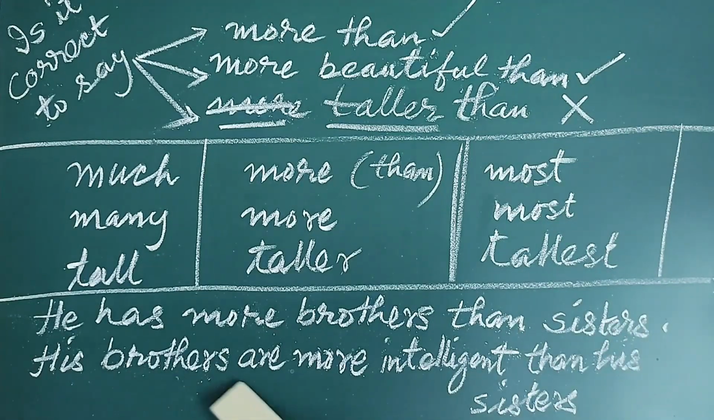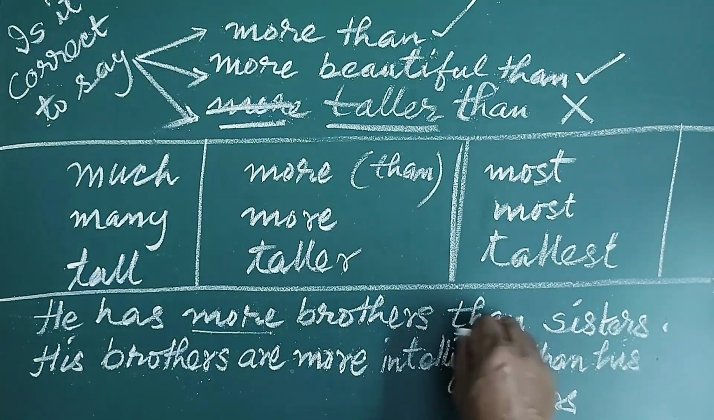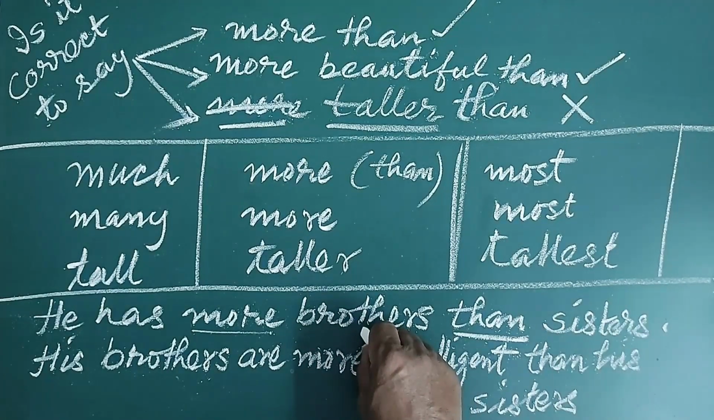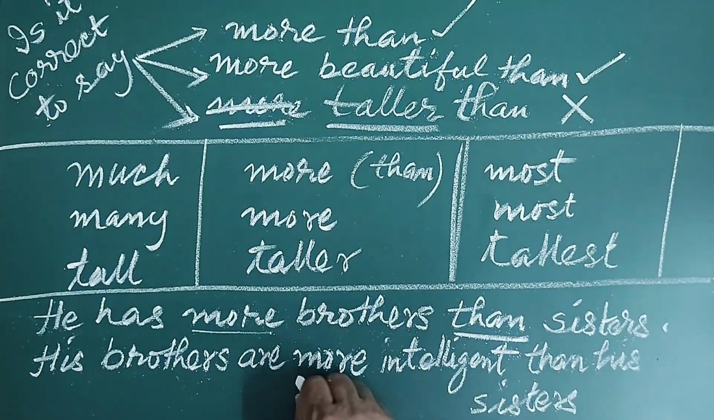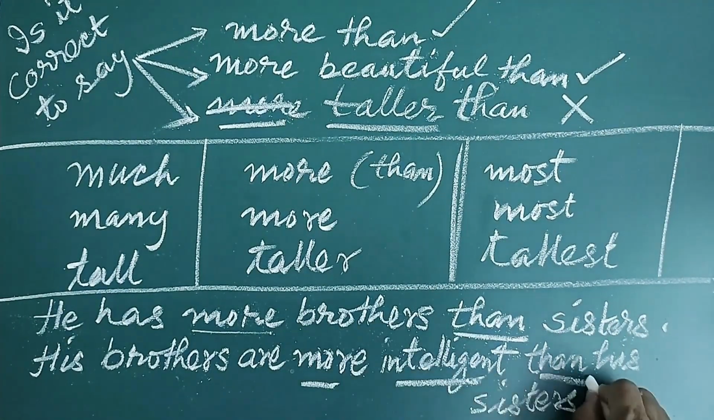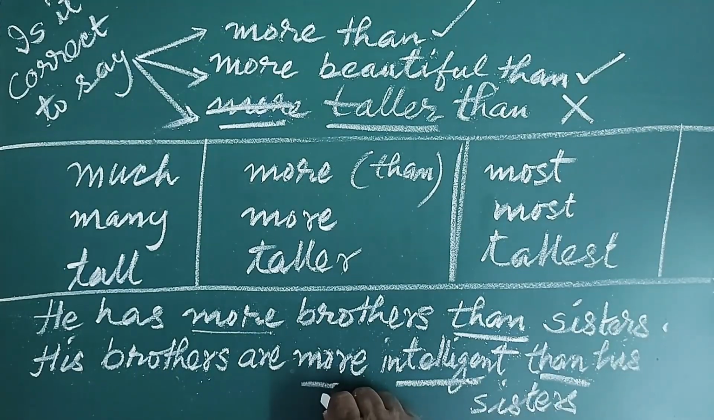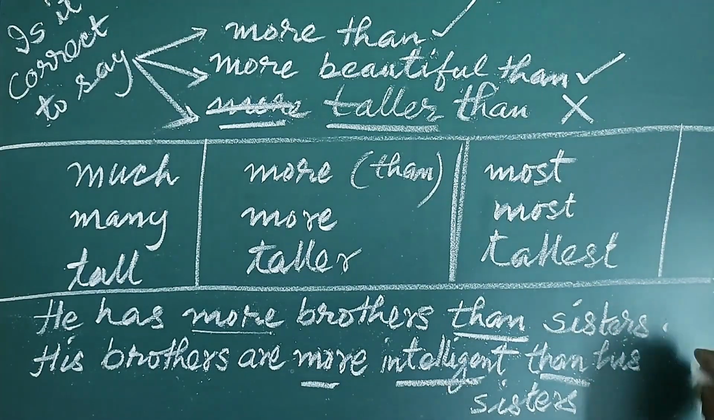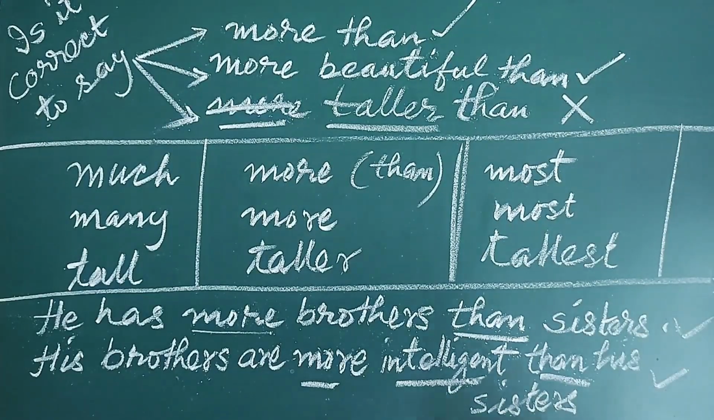His brothers are more intelligent than his sisters. Here more than is the comparative degree. Brothers is a noun, this is not an adjective. More intelligent than. More is for comparative degree and than is also there, and intelligent is the adjective which cannot be changed into comparative. If we want it to be used in the comparative degree, we have to get the help of more. So these two sentences are correct. Let us see more examples.